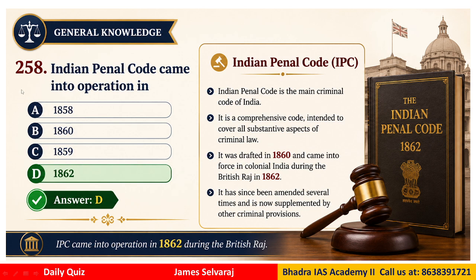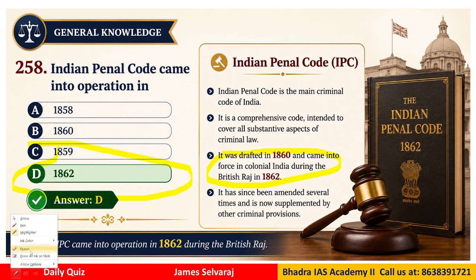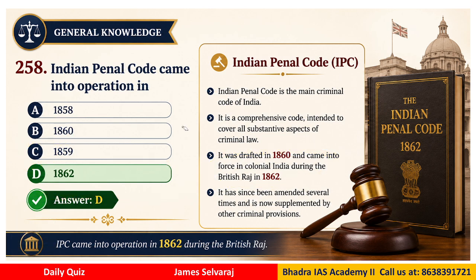Question number 258. The Indian Penal Code came into operation in which year? So the correct answer would be D, 1862. But if you go back to a little bit of history, the Penal Code was the main criminal code of India in the past. Now it is replaced by the BNS, 2023. It was drafted in 1860, but came into force in 1862. Therefore, between 1860 and 1862, there is sometimes a little bit of confusion. Normally we say IPC 1860, but it came into force in 1862.